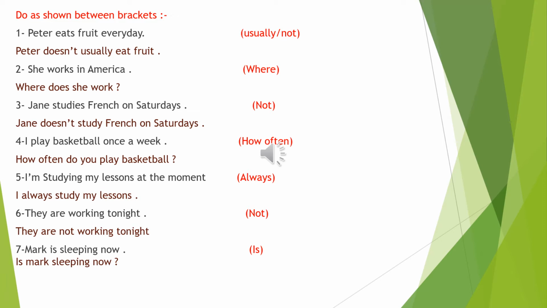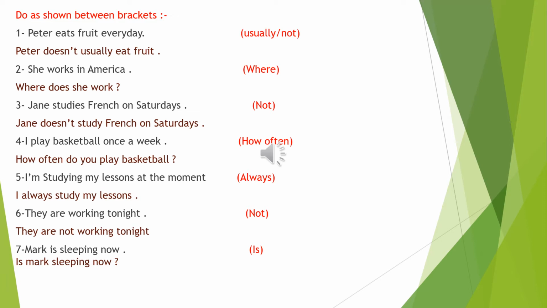Now let's see how we are going to form a question. We should start first with the WH word, where. Then we have to choose the auxiliary. What do you guess? Is it do or does? Excellent. We should choose does because we have the pronoun she. So the right answer is, where does she work? Now let's move to number 3.